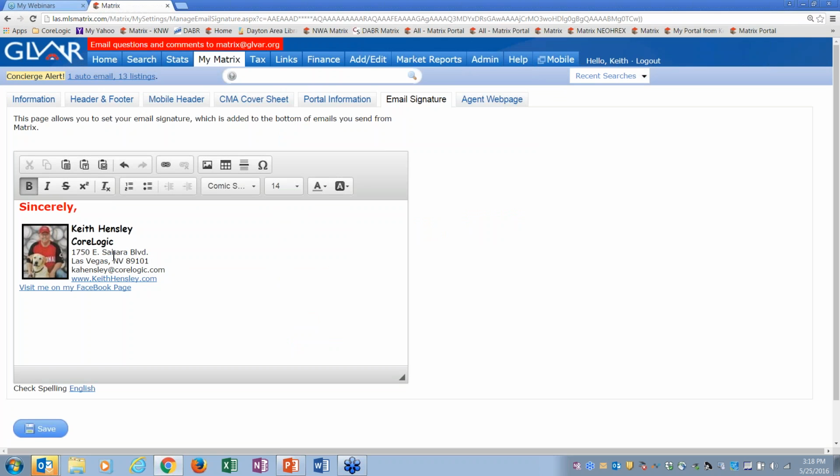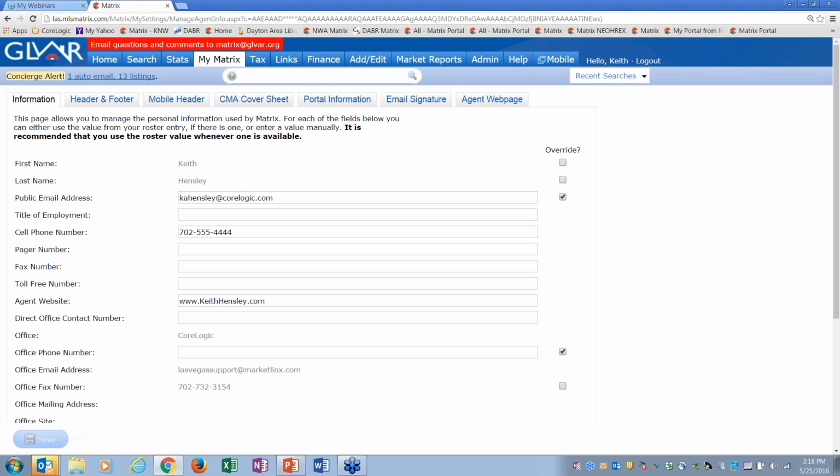Okay, and then all you do when you're done is just save it. So make sure you have your signature in here. Make sure your portal information looks good. Make sure your header and footer is set up, your information here. And just remember back here on this information tab, if everything looks good here and it's still showing up wrong somewhere in Matrix, please call Gelvar and they will make sure of it there.